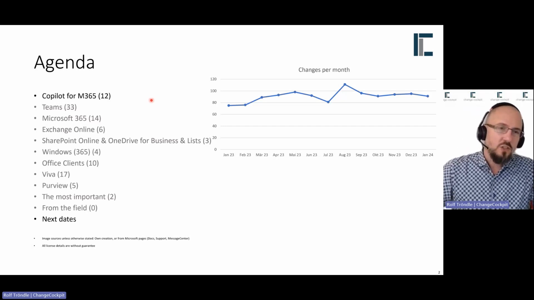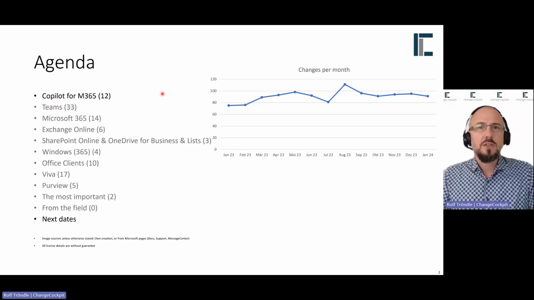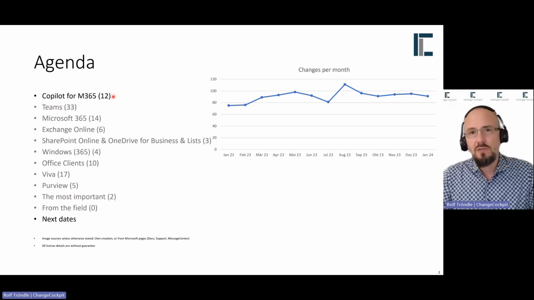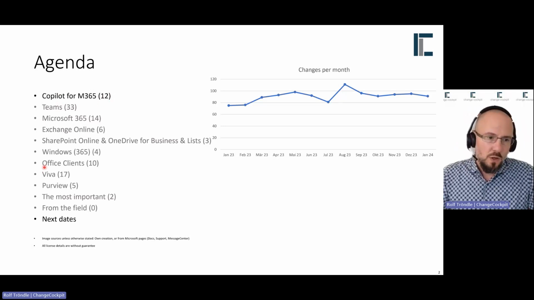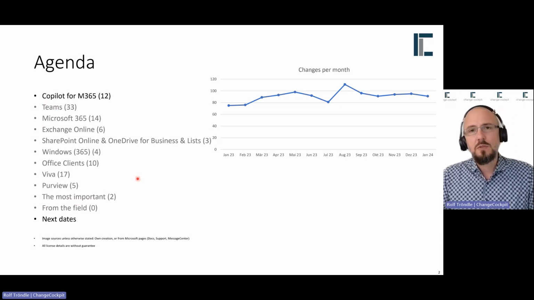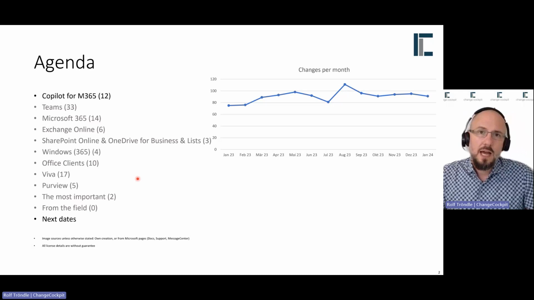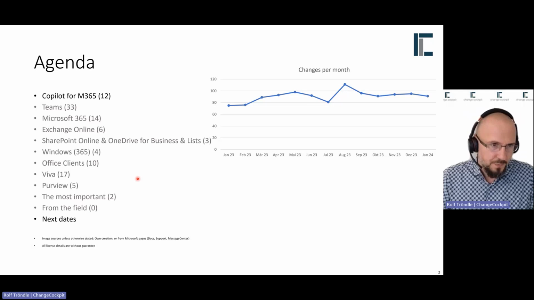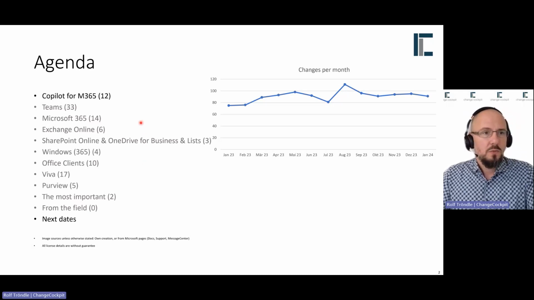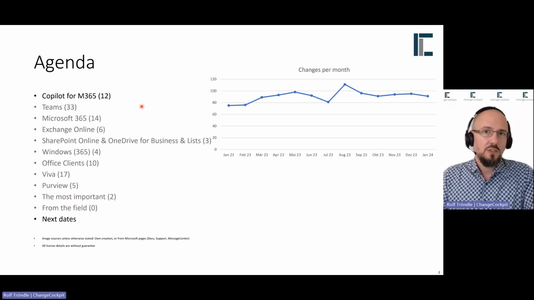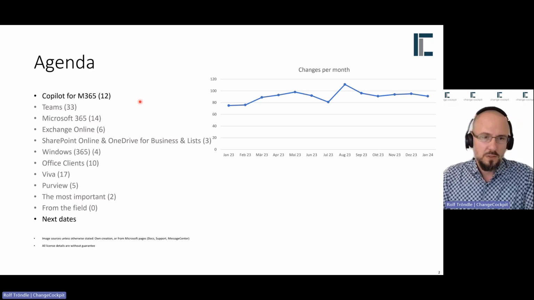So this ChangeCockpit Copilot Edition is the newest addition to ChangeCockpit, and it's available for free as the Copilot for M365 workload. All the other workloads are within the paid ChangeCockpit service. This is a subscription per company, for those of you who don't know about this, and as many people from a company can join if you have such a subscription. So let's start with today's session about Copilot for M365 changes which are rolled out or being rolled out.